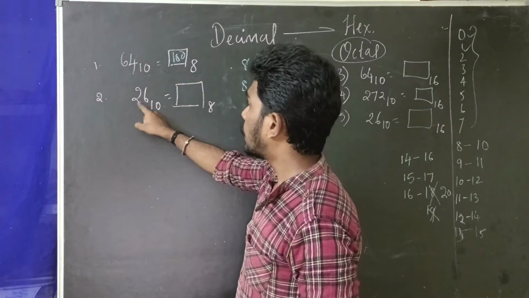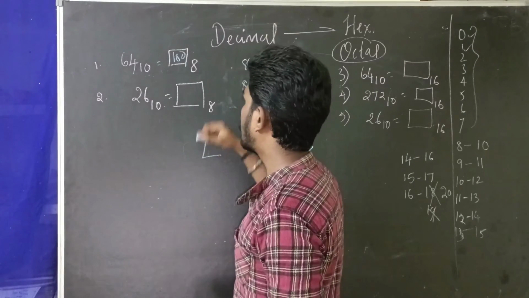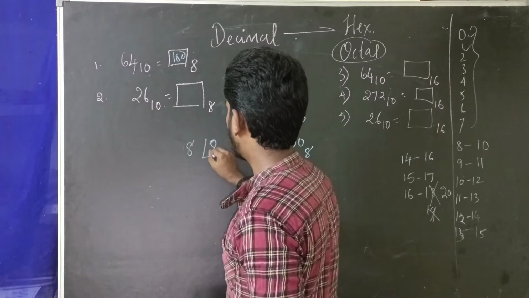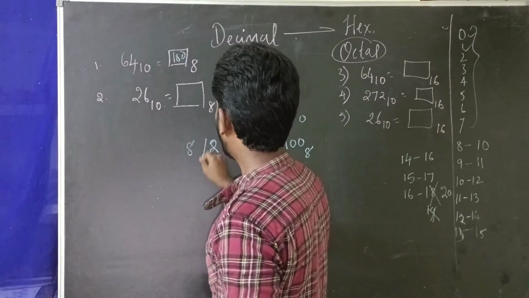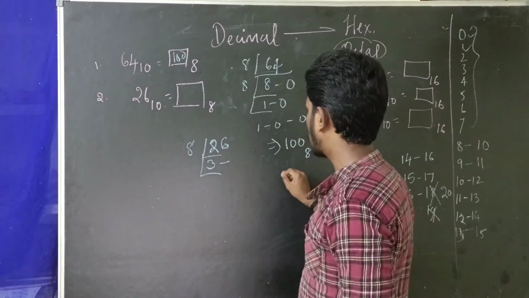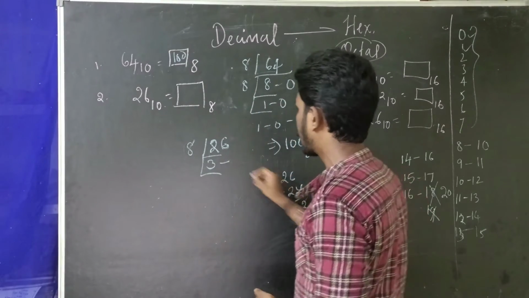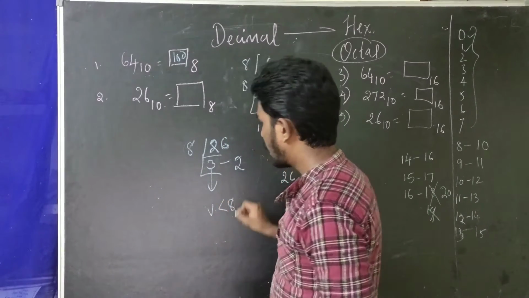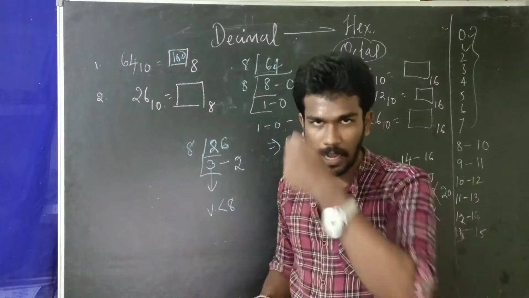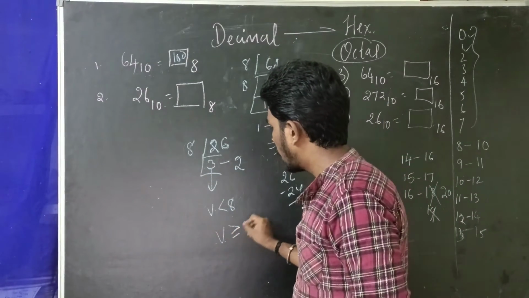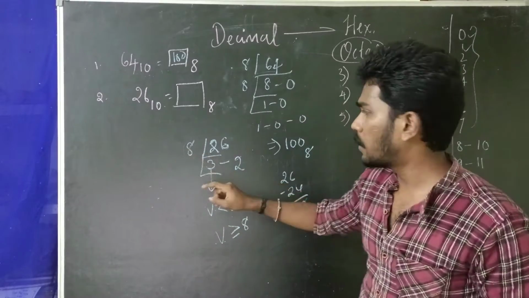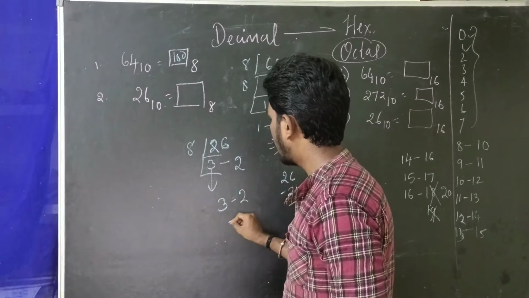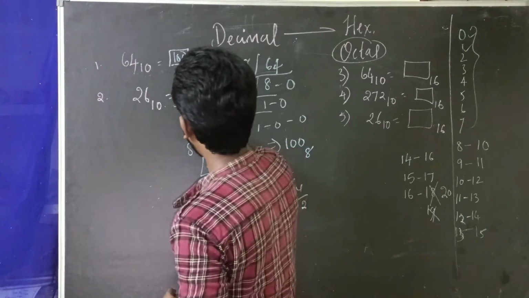The next thing is 26 base 10. I need to convert it into an octal value. For octal, we put the base value 8 outside and 26, the decimal, inside. 8 3s are 24, so 26 minus 24 leaves a remainder of 2. I write that 2 here. This value is lesser than 8, and if the value is lesser than 8, we cannot divide it by 8. If the value is greater than or equal to 8, we can divide it by the base value. So here I have only 3 and 2, that is 32 base 8.